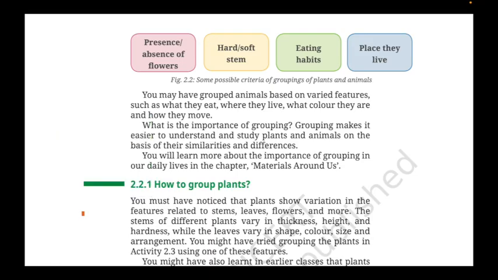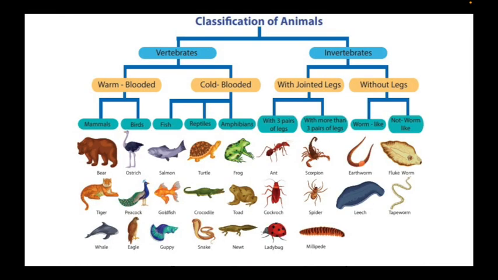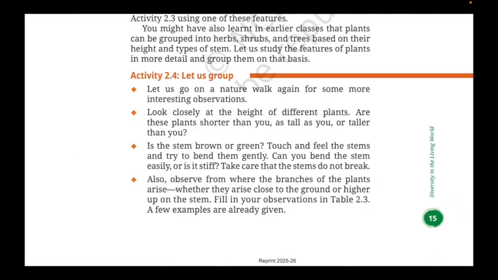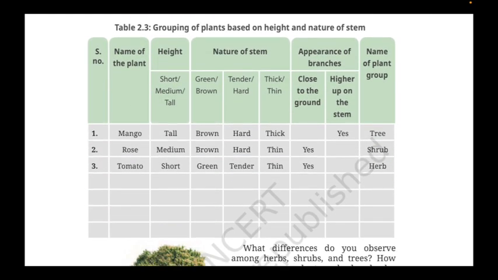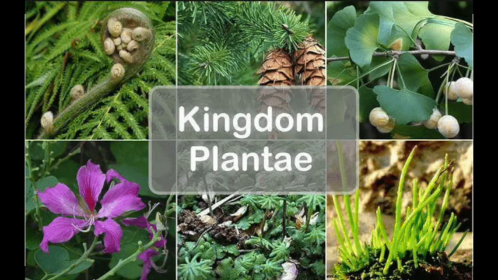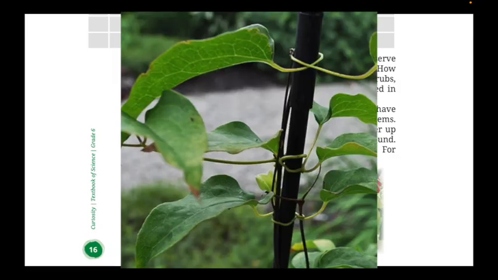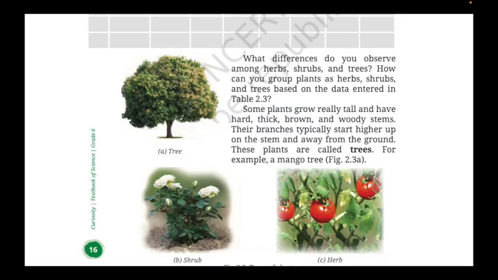But you can group them in many ways. Similarly, plants and animals can also be grouped. You may group them in your own way, but science also has systematic grouping methods. For example, in plants, the tall ones are called trees, smaller but bushy ones are called shrubs, very small plants are called herbs. Some plants have weak stems and climb on others. These are all called climbers.